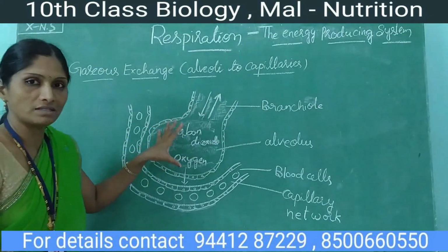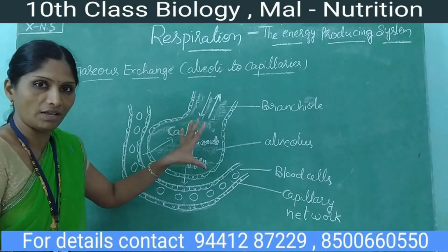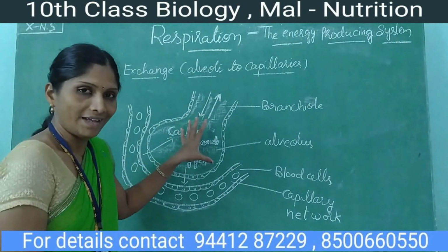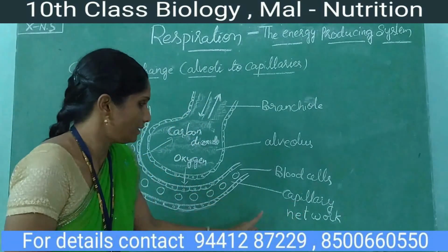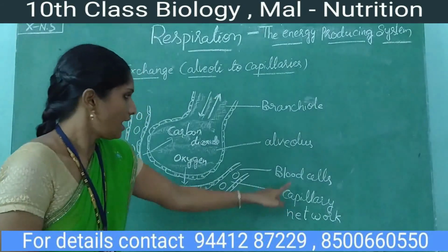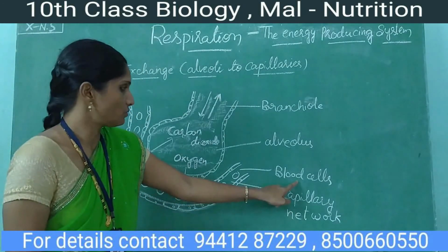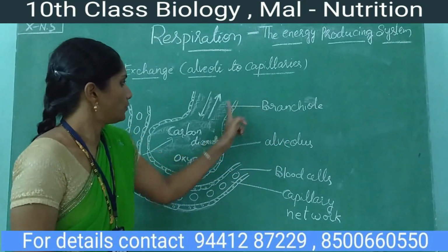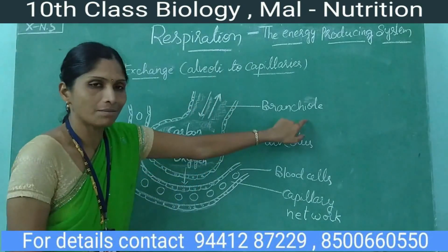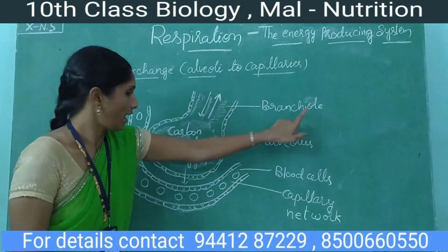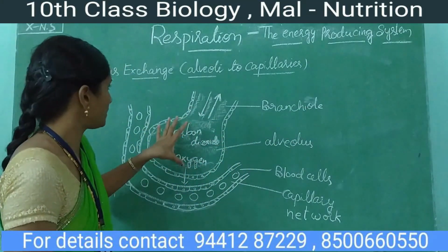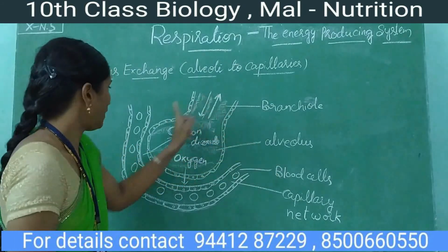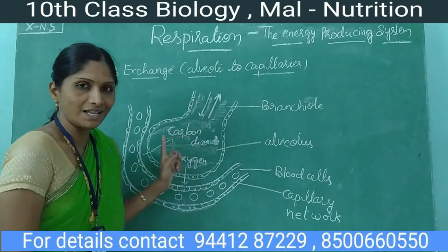This structure is known as the alveoli. Alveoli are very thin structures bounded by the blood capillary network. This is the structure of an alveolus, and this tube or branch is known as the bronchiole. The total alveolar structure is attached to the bronchiole. Alveoli are numerous, very thin, and of single-celled thickness.